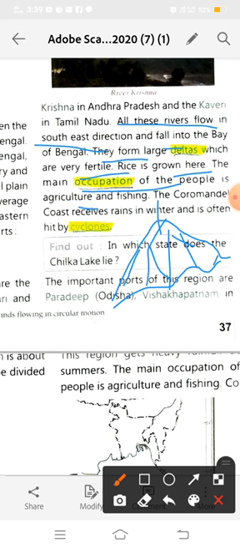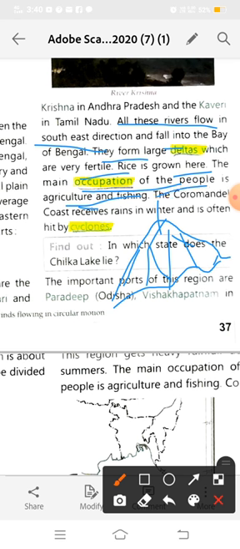If we have water bodies, then we also have aquatic things. What are fish? Fish is an aquatic creature. So the main occupation of the people of the eastern coastal plains is agriculture and fishing.